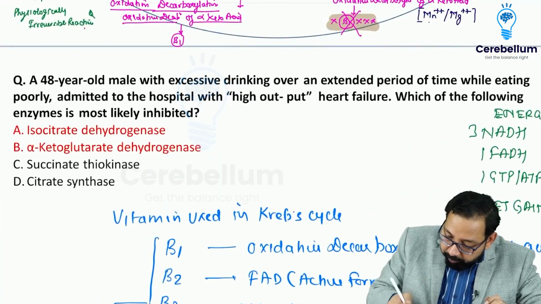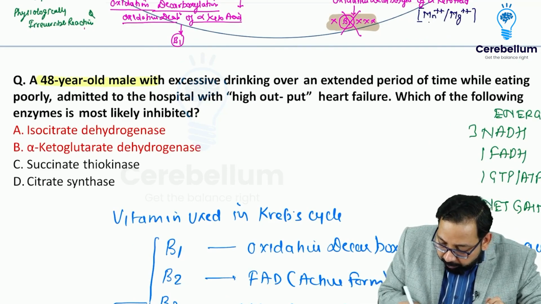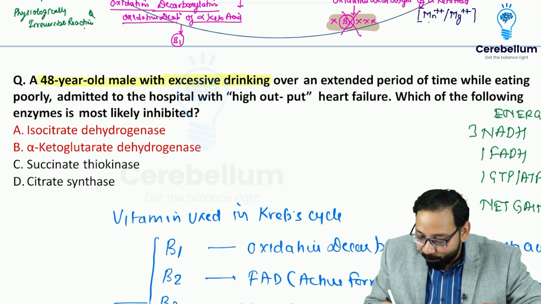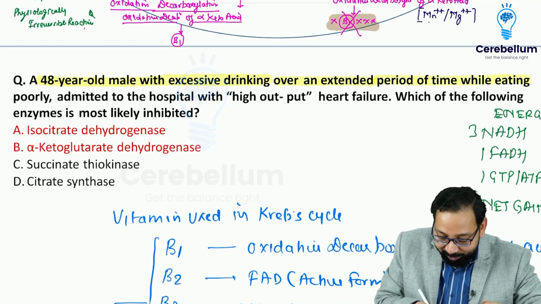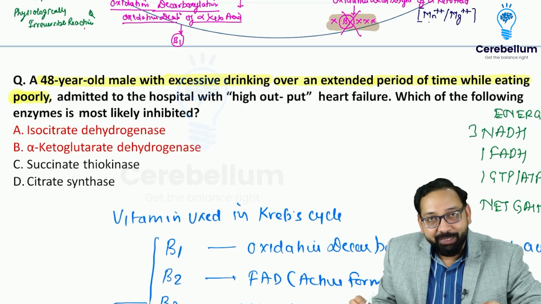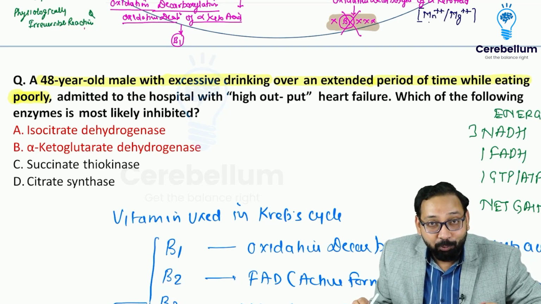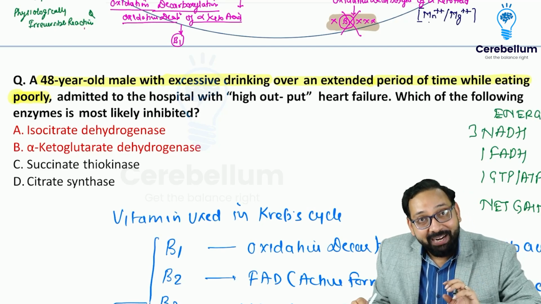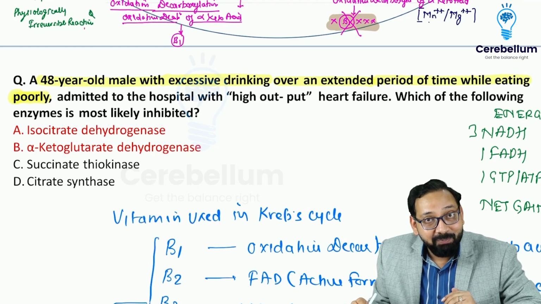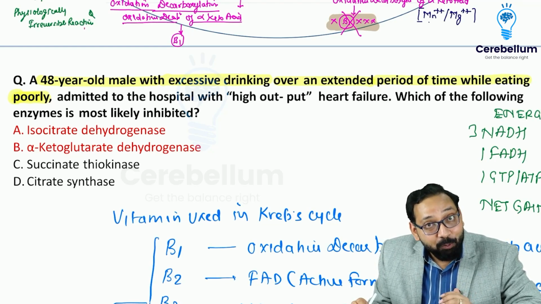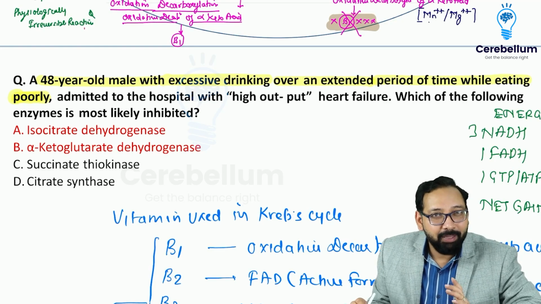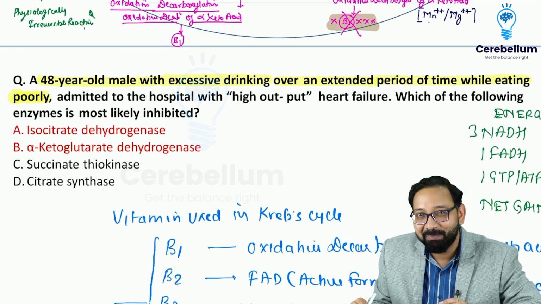Now we solve this question. A 48-year-old male with excessive drinking, means alcohol, water is not considered as drinking, over an extended period of time while eating poorly. This is a myth that if you take alcohol and take a good diet, alcohol would be harmless. No, alcohol is harmful. The only benefit of taking good diet with alcohol is that you will get nutrition, particularly vitamin B1, thiamine, because alcohol causes B1 deficiency. Very important. So if you take good diet, thiamine deficiency can be delayed. Not prevented at all.